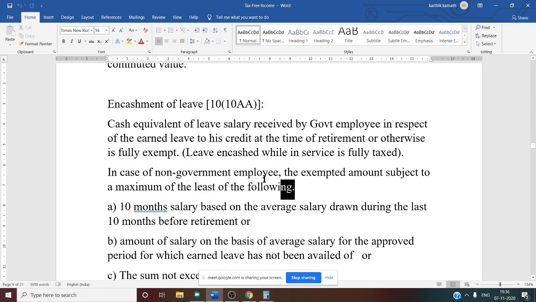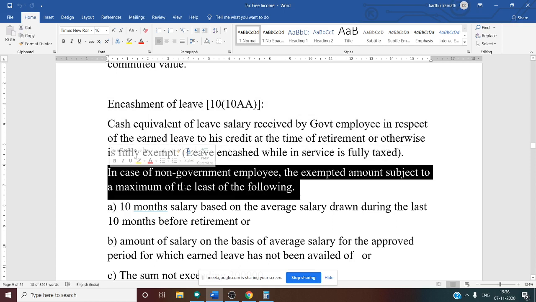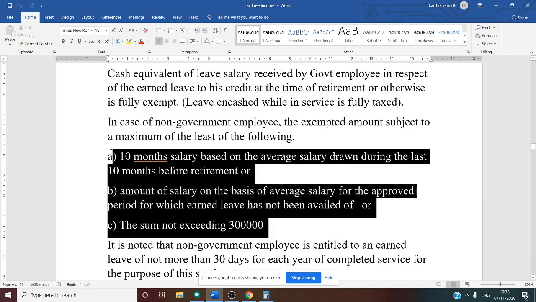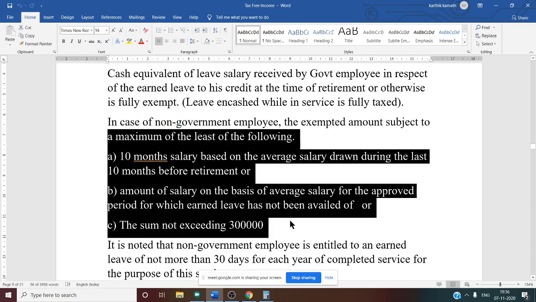Now, in the case of a non-government employee, there are certain conditions that we need to see. Among these four conditions, whichever is less is exempt. Here they have mentioned three. One more is the actual encashment received; that also you need to add. The first one is 10 months salary, based on the average salary drawn during the last 10 months before retirement.